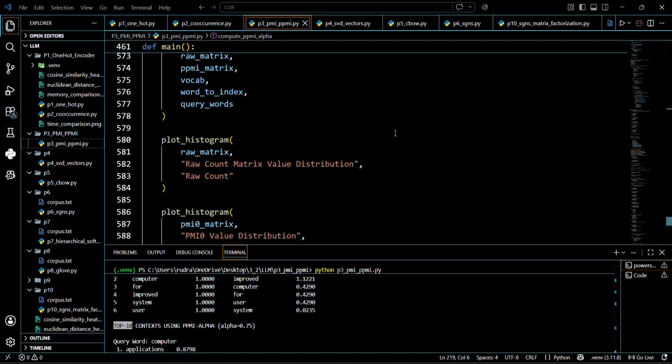Therefore, P3 demonstrates the transformation from sparse co-occurrence counts to PMI 0 and PPMI. Reports their sparsity and value distributions. Compare raw and PPMI.